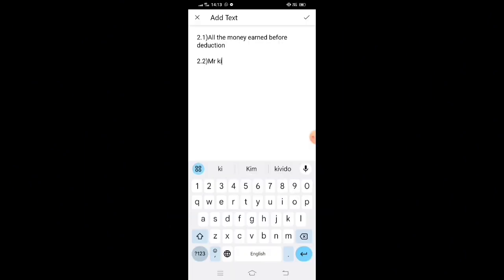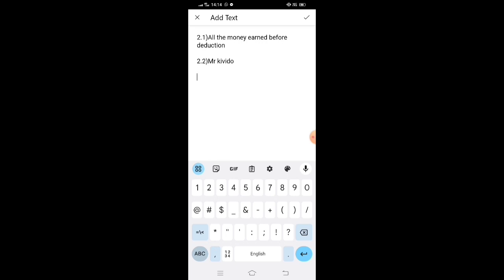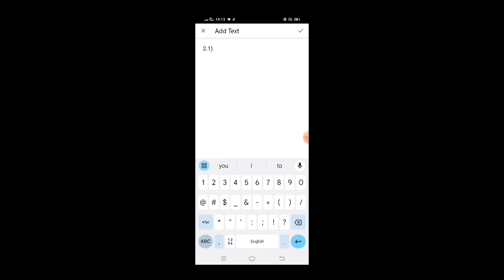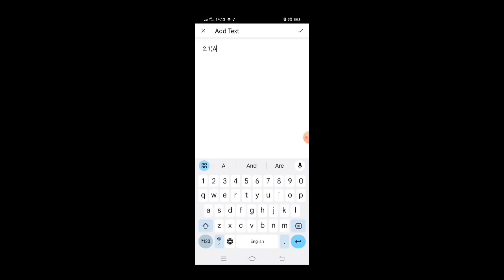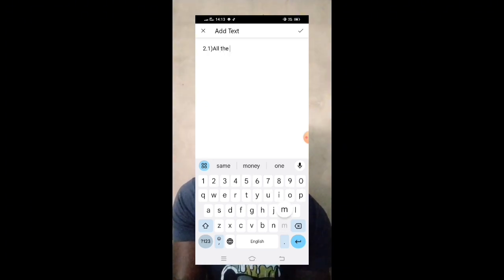Now we move to the second question. It says, write down the name of the employee. We must go back to the payslip and look at the name of the employee. The employee is Mr. Kivado. We get our 2 marks. Now we have 4 marks. Then we go to question 2.3. They are saying, which month is covered by this payslip?